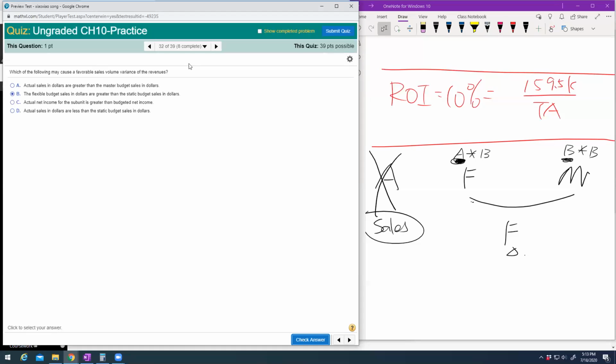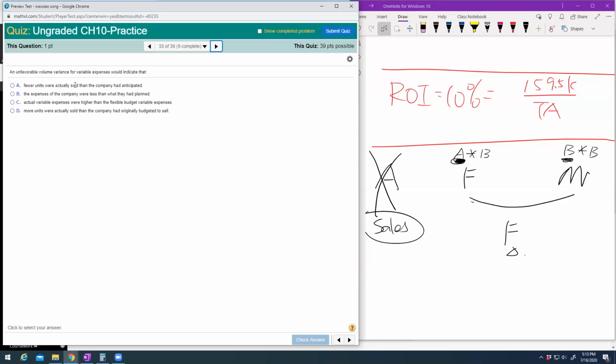Next one. Unfavorable volume variance for variable expense would indicate that... Okay, unfavorable means your cost is more than the standard budget. The expense of the company was less? No, actual variable, no, it has nothing to do with the actual.